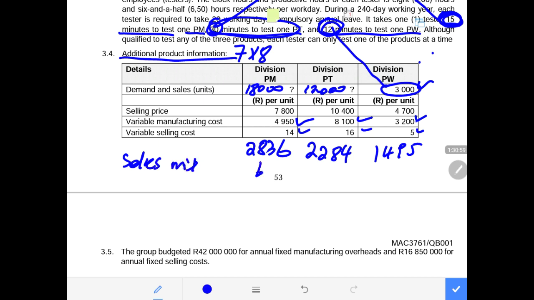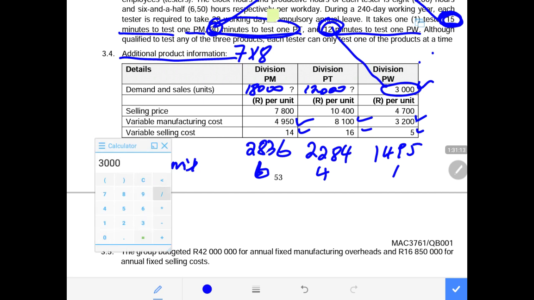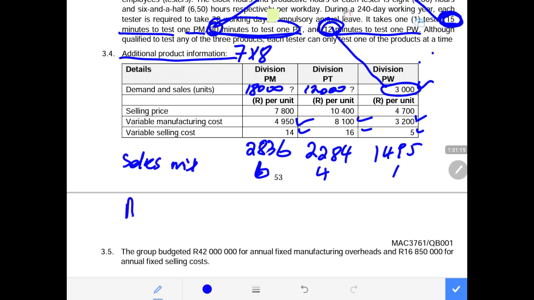Sales mix will be 6. For the second product, it will be 12,000 divided by 3,000. That gives us 4. So 6 is to 4 is to 1. For the last one, it will be 3,000 divided by 3,000. That will be 1. So now when we're calculating our average contribution,